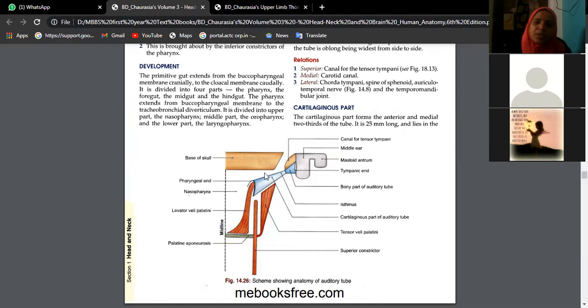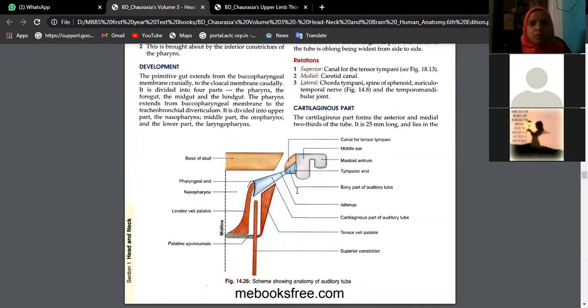But in small children, suppose they have any respiratory tract infection, the eustachian tube is straight in infants, because of which if any infection is there, directly the infection will move to the middle ear. The infection of the middle ear is called otitis media. Otitis, inflammation of the middle ear, otitis media. Of course, it is seen in adults also, but not as frequently as we see in small children.